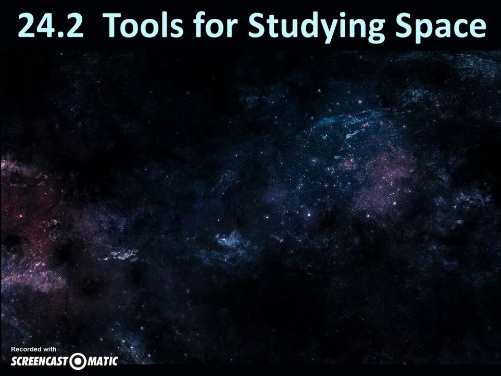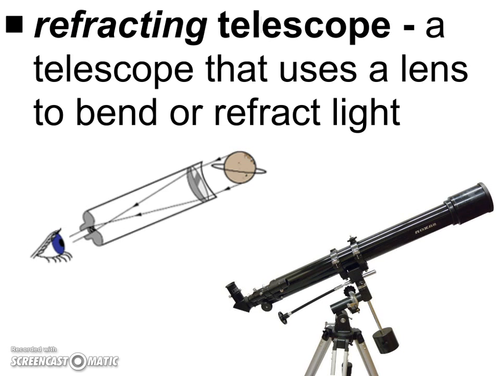Chapter 24, Section 2, what kind of tools can we use to study space? The first thing is a refracting telescope, and it uses a lens that will bend or refract light. Refract just means for light to be bent. Okay, and as you can see, we have a lens here. Light is bent as it comes in, and it focuses to one singular point.